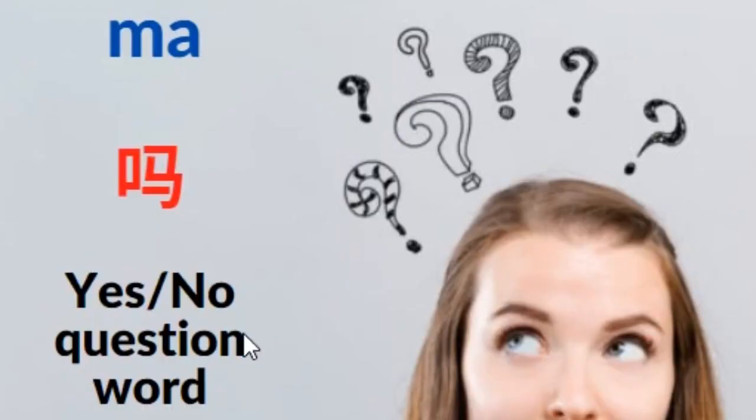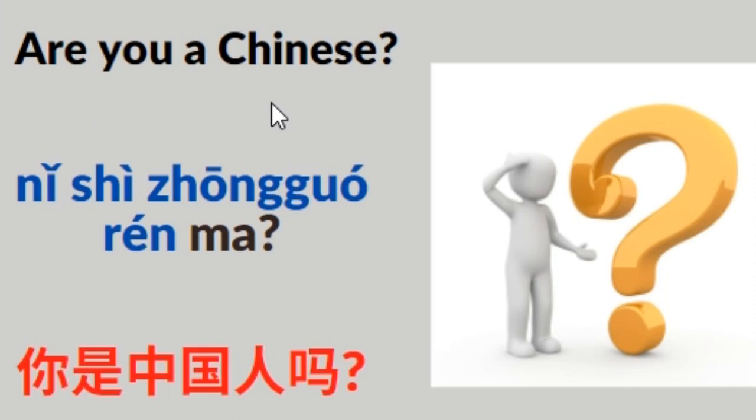Now we're gonna start this lesson. Let's start with yes or no question word in Chinese. The word you need to know is ma. Ma is used for the yes or no question word we use at the end of the sentences. For example, if you want to ask a person like, are you a Chinese? You can just say like, 你是中国人吗?